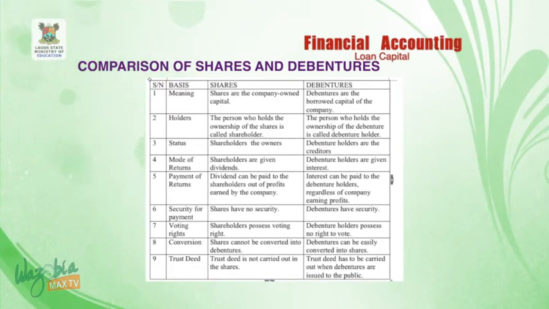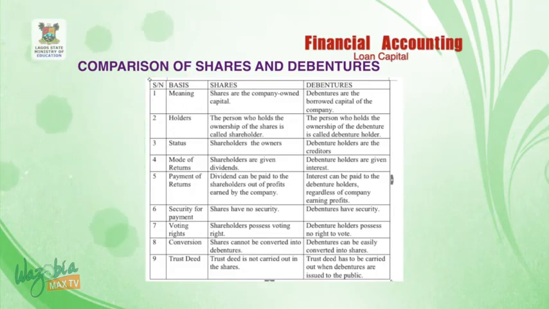On payment of returns, dividend can be paid to the shareholders out of profit earned by the company, while interest can be paid to the debenture holders regardless of company profits. Number 6, on security for payments, shares have no security, but debentures have security. Number 7, on voting rights, shareholders possess voting rights, but debenture holders possess no right to vote. Number 8, on conversion, shares cannot be converted into debentures, whereas debentures can be easily converted into shares.